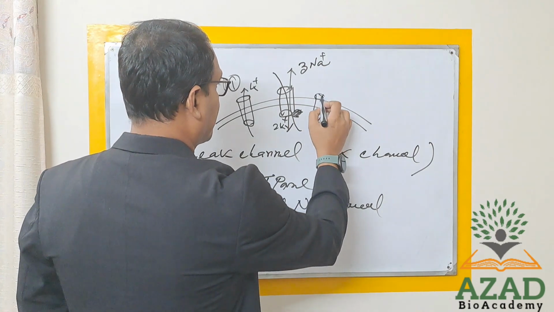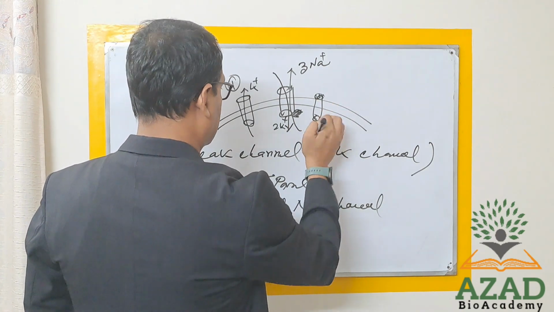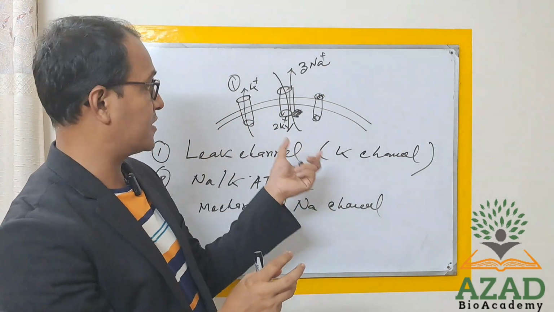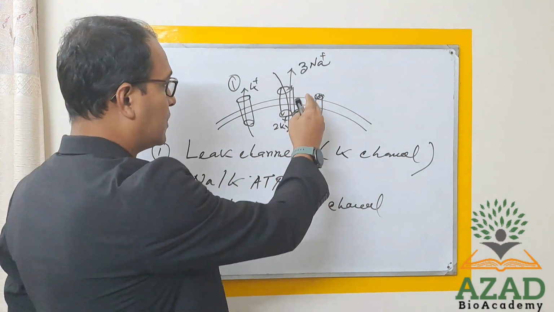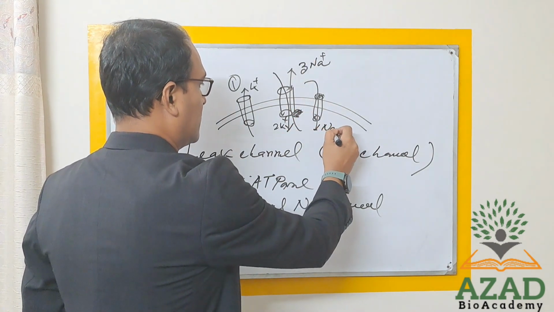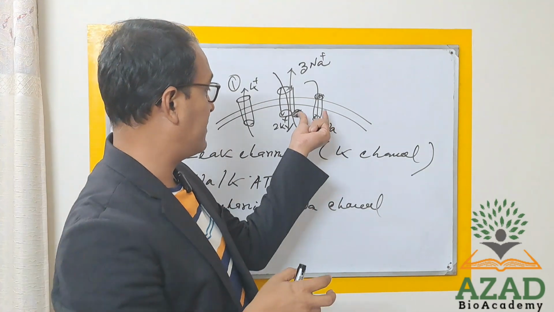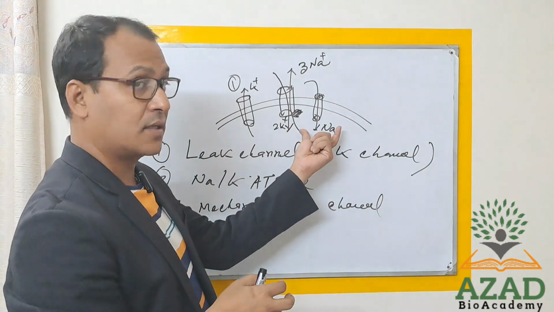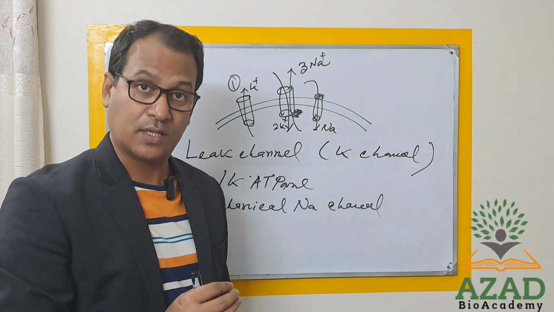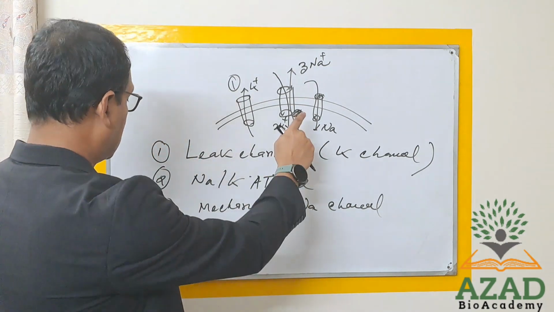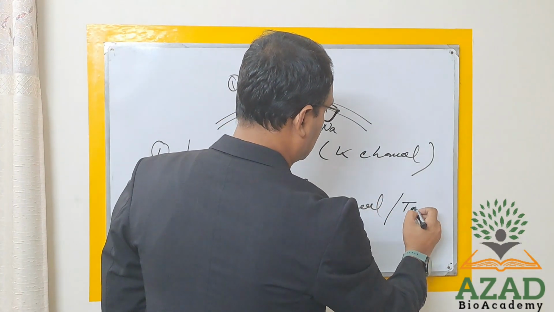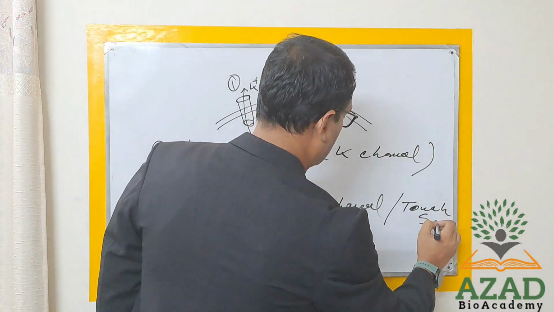In general, this is not open like the leak channel, but it needs some mechanical force like touch or pressure, and then it will open, and through this sodium will enter. But remember, this mechanical sodium channel, or touch sensitive sodium channel, is not like the voltage gated ion channel. Okay, remember it.